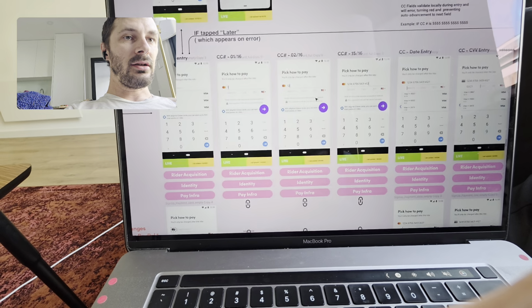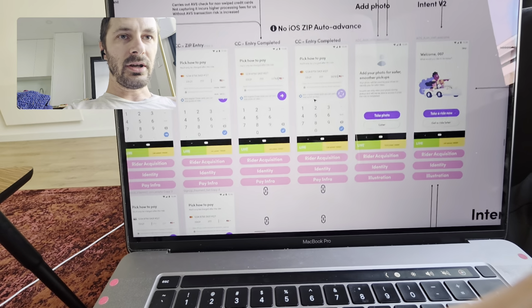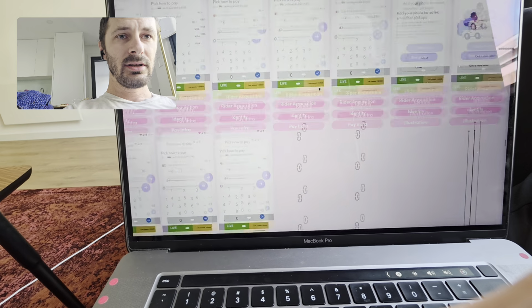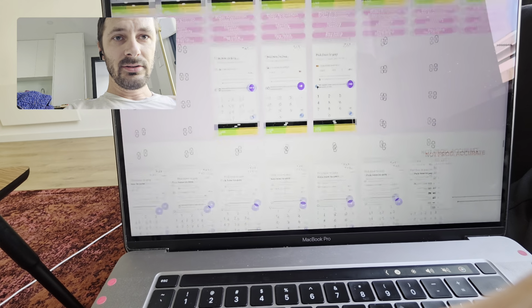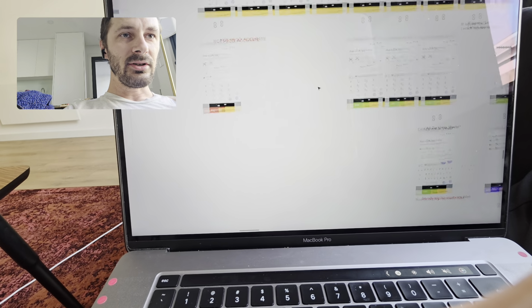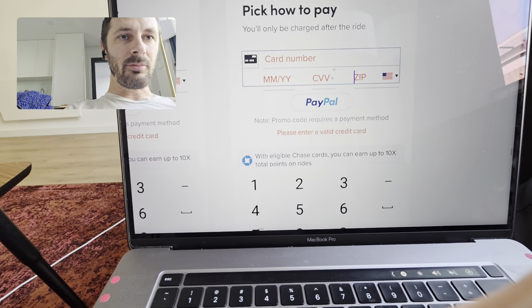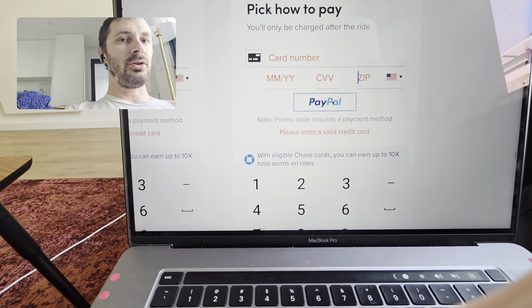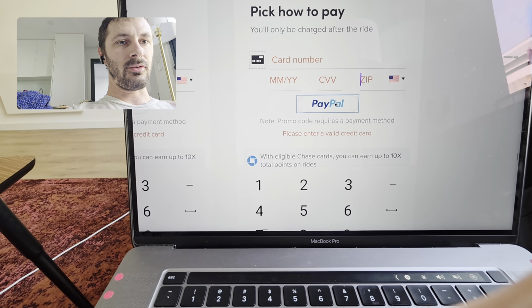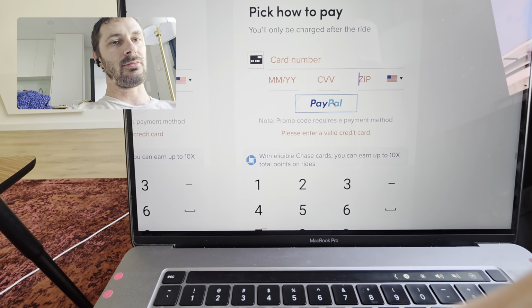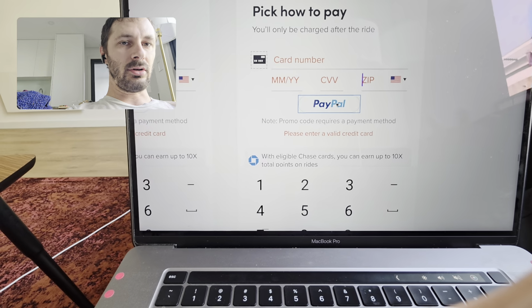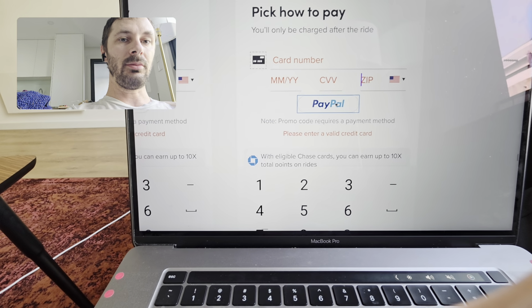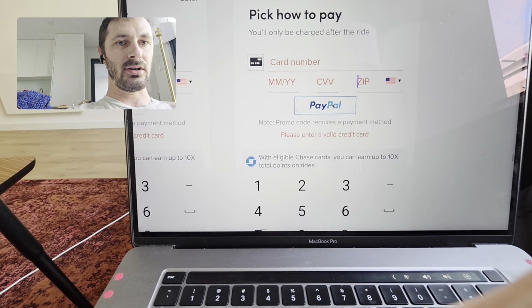On top of that, if I can find it, maybe I can't find it. Yeah. So on top of that, we added partners like PayPal. So if you didn't have a credit card, you can't find your credit card, or didn't want to use your credit card for some reason, you can actually use an alternate system like PayPal. And then hopefully you can auto sign into PayPal and just have your PayPal ready. And then you can skip through this entire step as well.